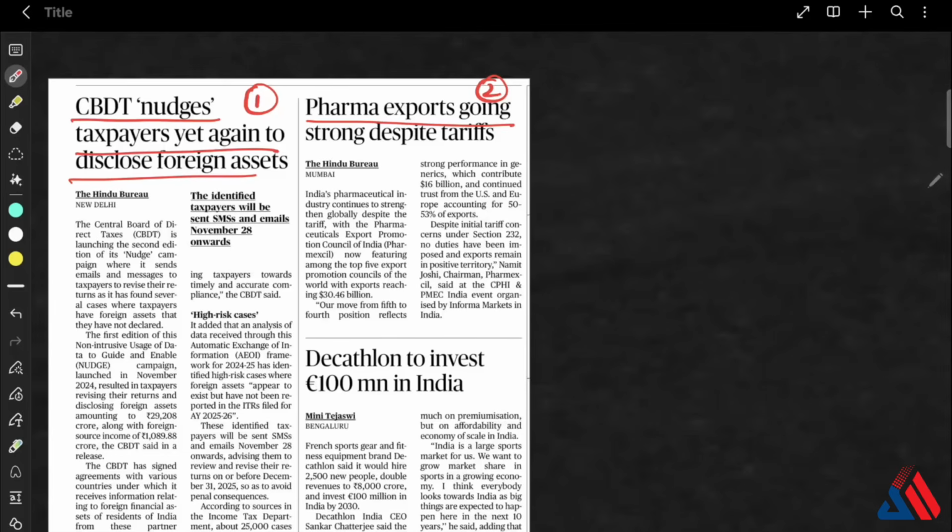Now, we should look into what this Pharmaceutical Export Promotion Council of India is. It is the authorized agency of the government for promotion of pharmaceutical exports from India, and it is set up under the provisions of the foreign trade policy by the Ministry of Commerce. Okay, and its headquarters is located in Hyderabad.